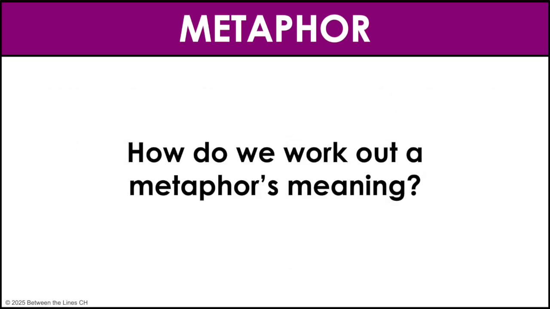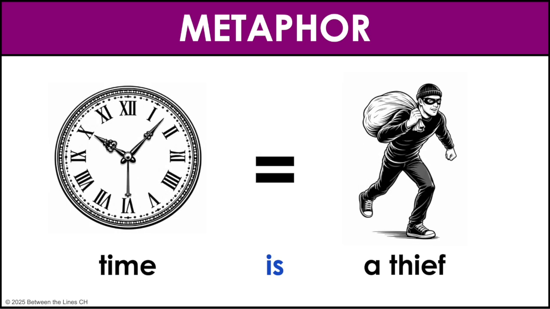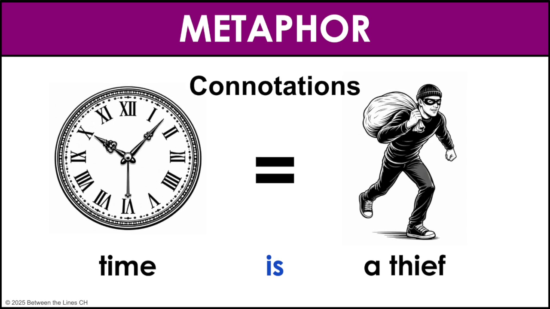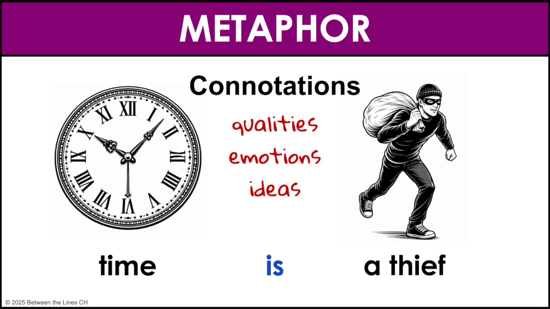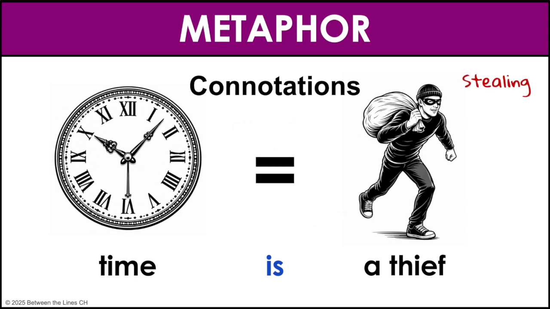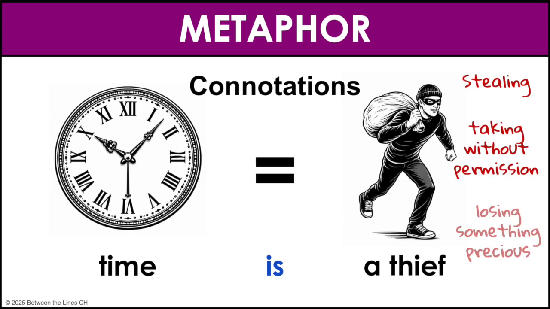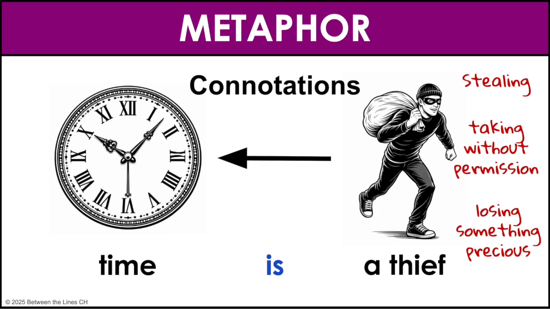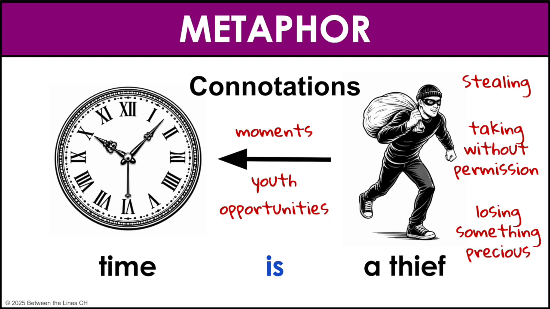To unpack a metaphor's meaning, identify what the first thing is being compared to, then ask yourself, what do we associate with this image? What are its connotations, the implied meanings and associations? Think about all the qualities, emotions, and ideas we typically associate with that second thing. Think about what we associate with thieves, stealing, taking without permission, losing something precious. These connotations transfer to the first thing, creating layers of meaning.